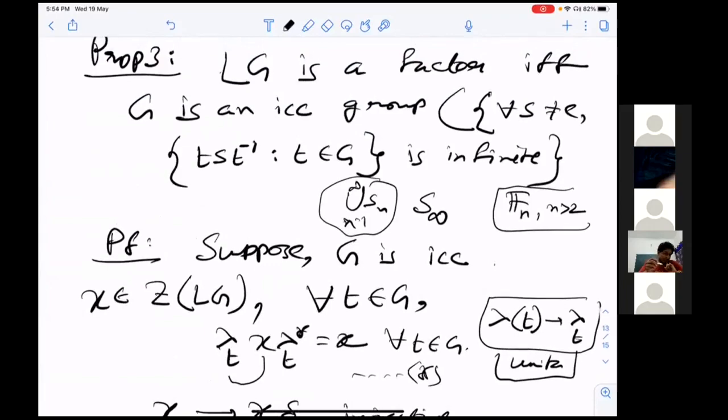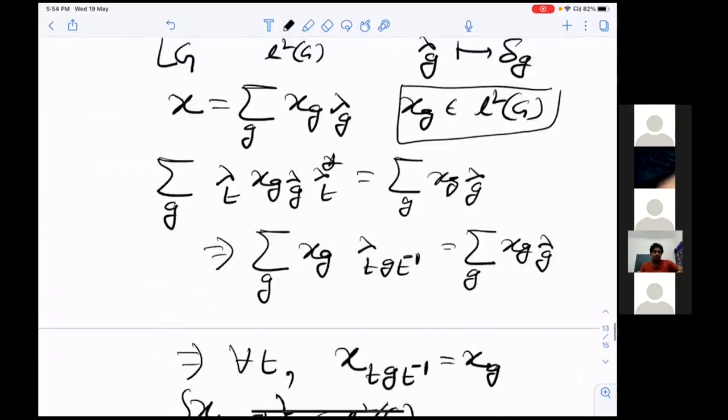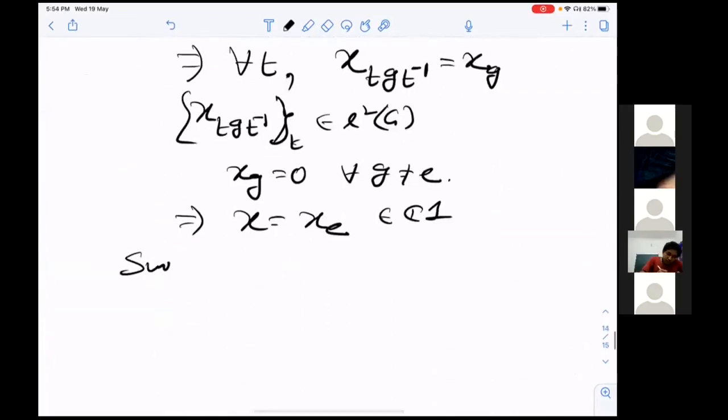Now, the other direction is actually easier. What we have proved is that if G is ICC, then LG is a factor. Now we have to prove that if LG is a factor, G is ICC. So if G is not an ICC group, then we have to prove that there is some element in the center of LG.